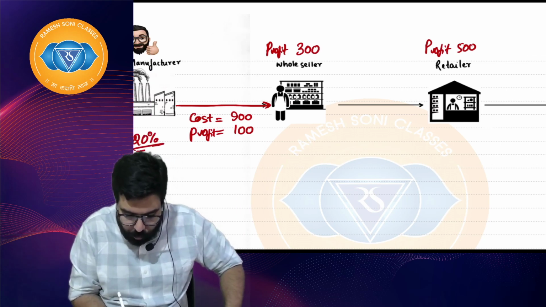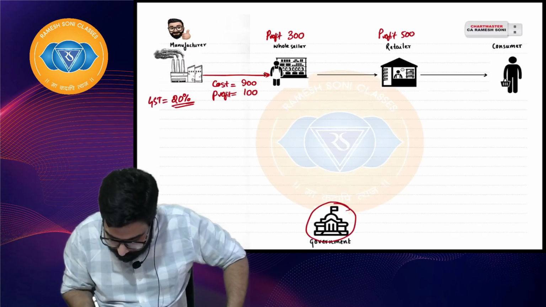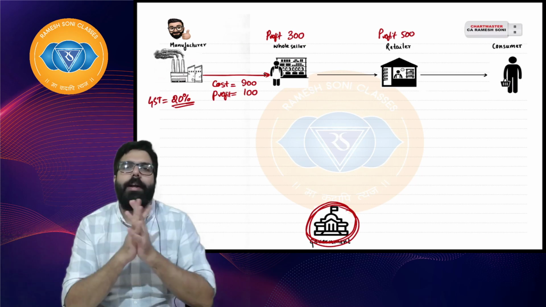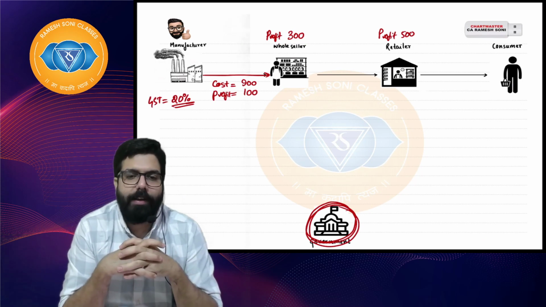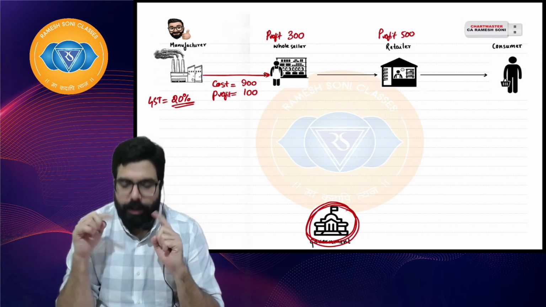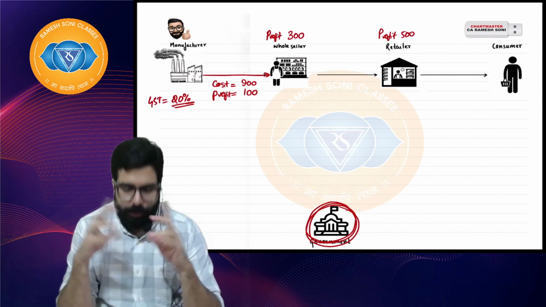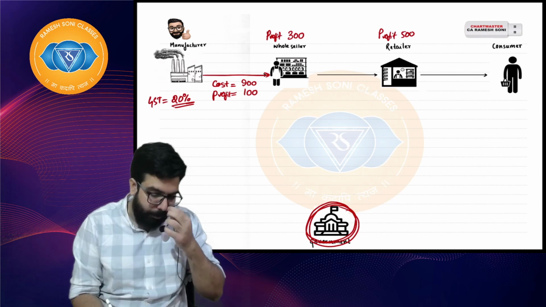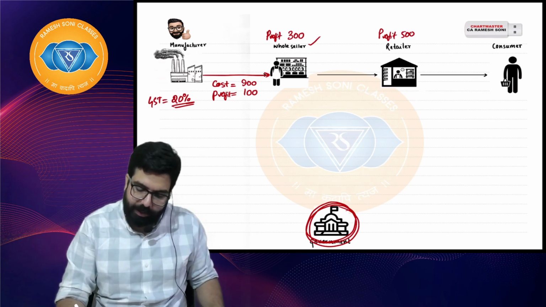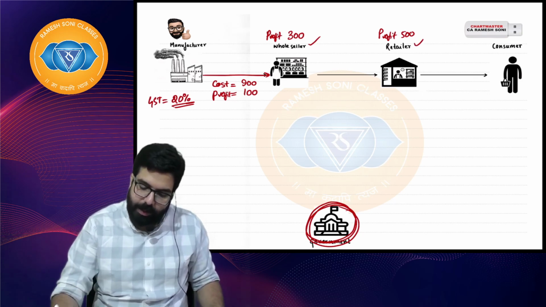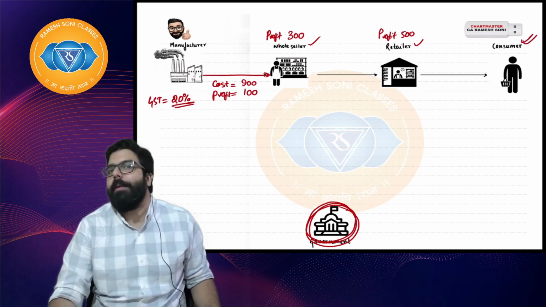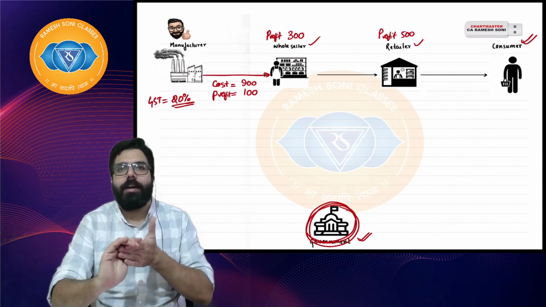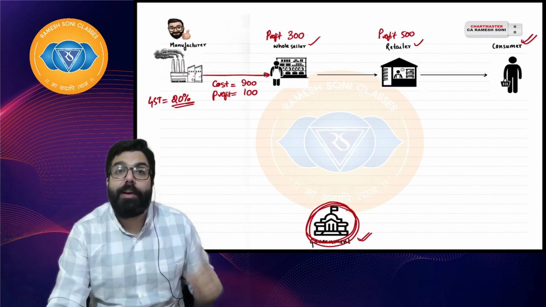Can you guys quickly go ahead and tell me how much will the government earn? You will have to pause and quickly solve the sum. Your sum is, his cost is 900. He has made a profit of 100. Wholesaler profit is 300. Retailer profit is 500. Can you tell me how much is the amount paid by the consumer and how much is the tax that government is going to earn? Pause the class and quickly go ahead and do the sum.